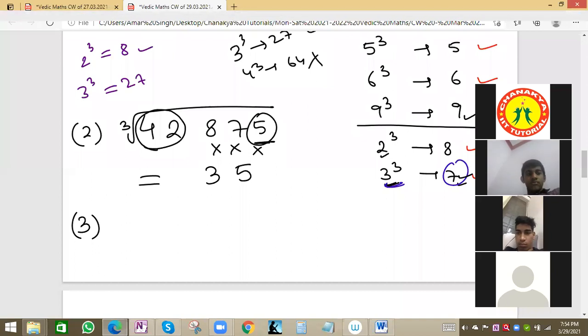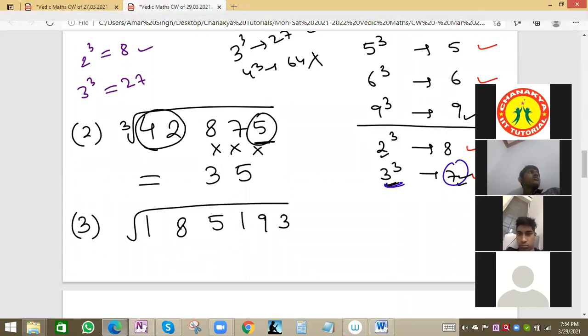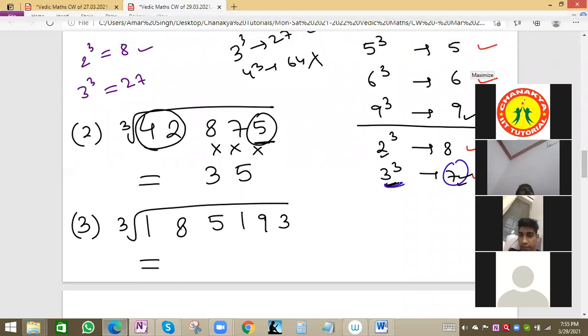See. Next one is 185, 193 cube root. 185, 193. In 3 seconds we can find. Correct, Mohammed. Rishi also correct. Pratusha also correct. Pratibha right. Xavier also. Pratusha, Rishi, Mohammed, Pratibha, all the answers are correct.